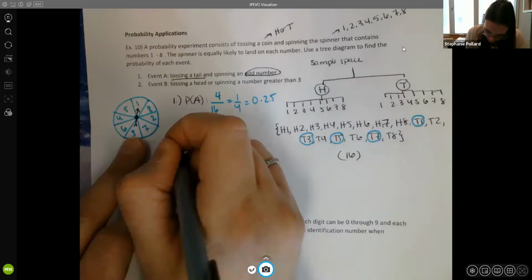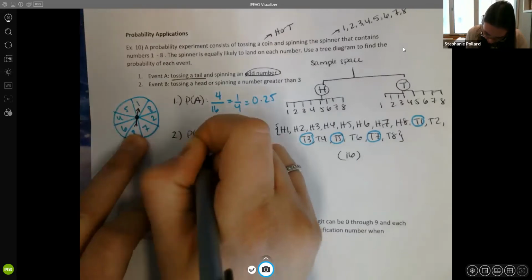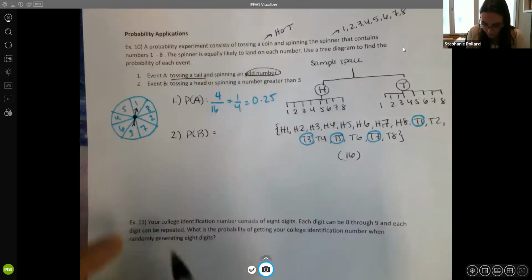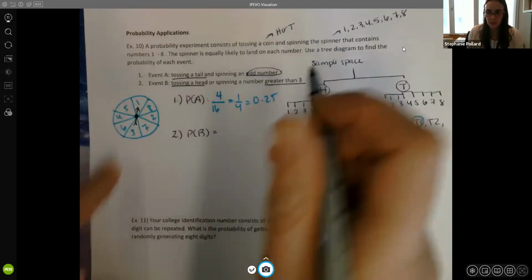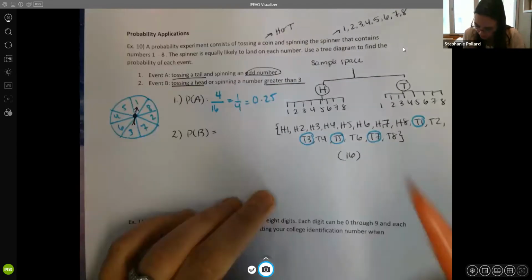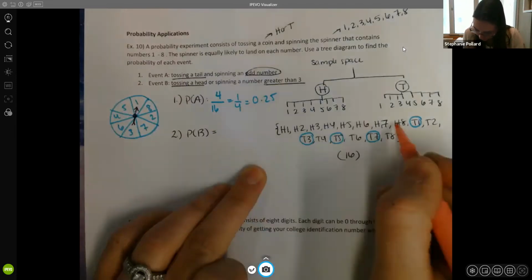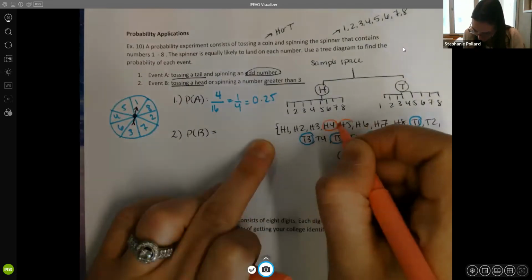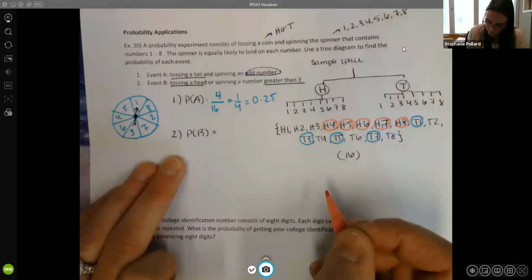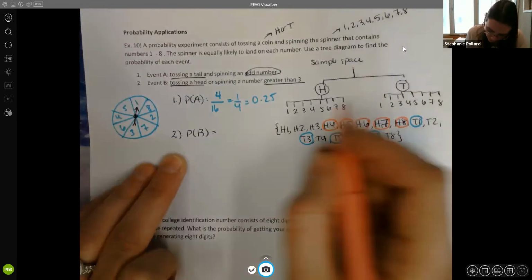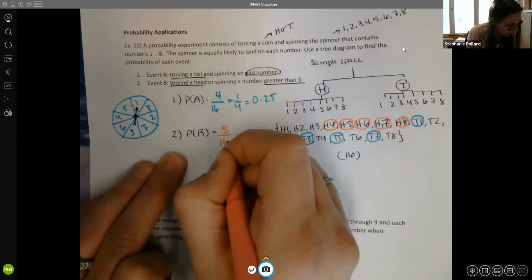Now for event B, the probability of tossing a head or spinning a number greater than 3. So I'm going to use pink here. So here are our heads and a number greater than 3. So it could be the 4, the 5, the 6, the 7, or the 8. So I have 1, 2, 3, 4, 5 possibilities out of 16 altogether.